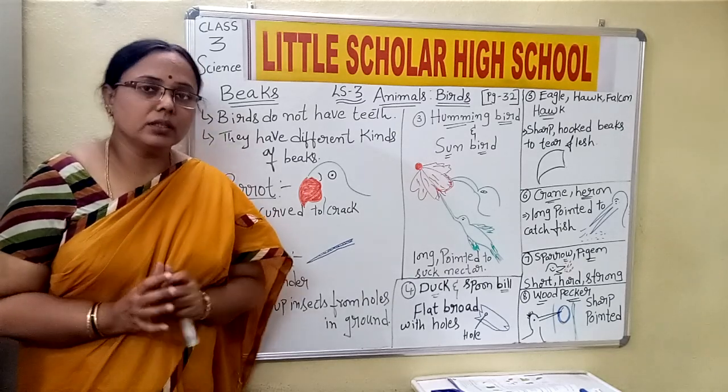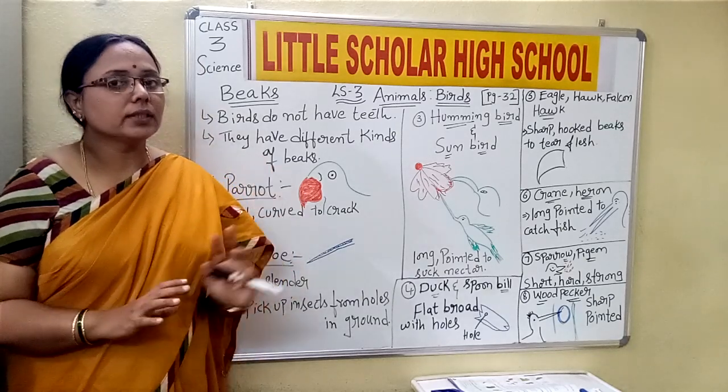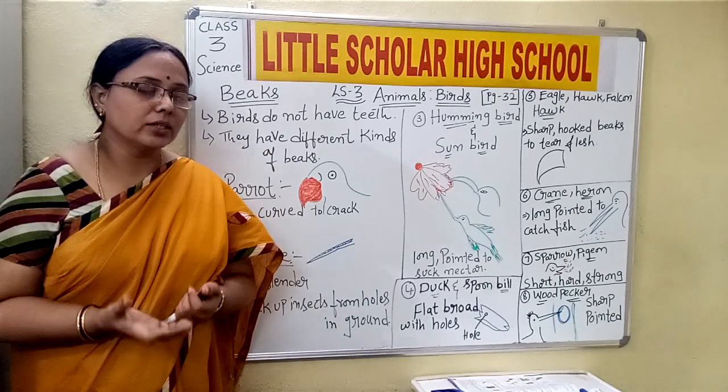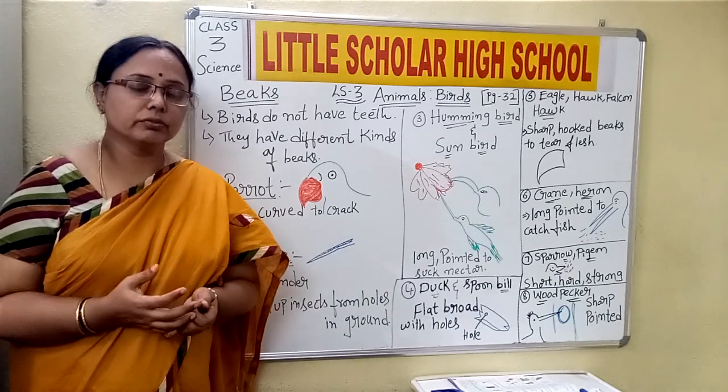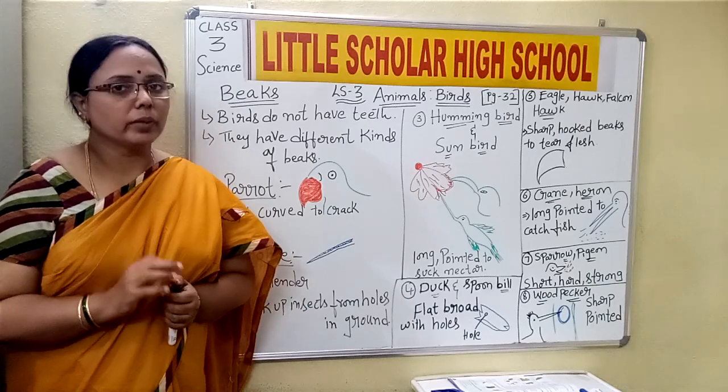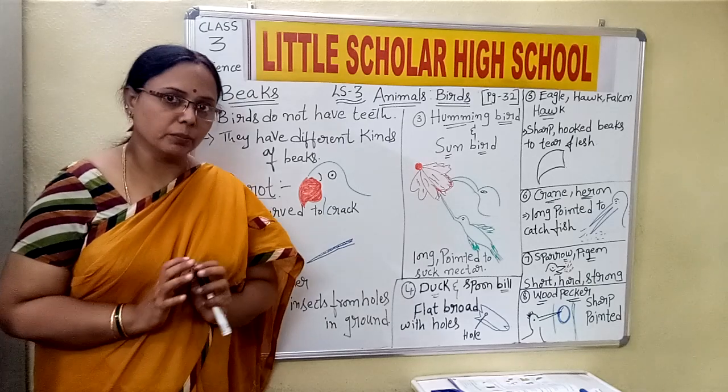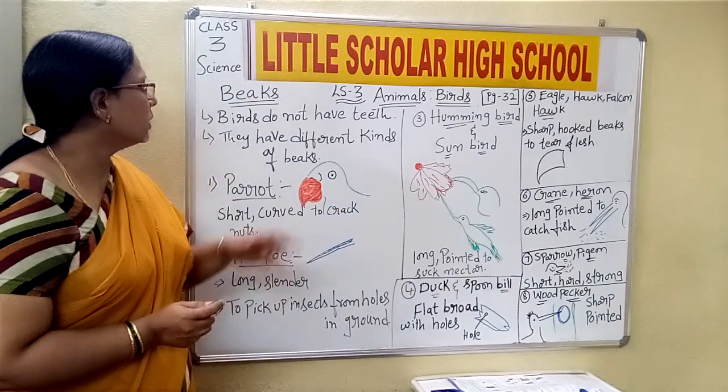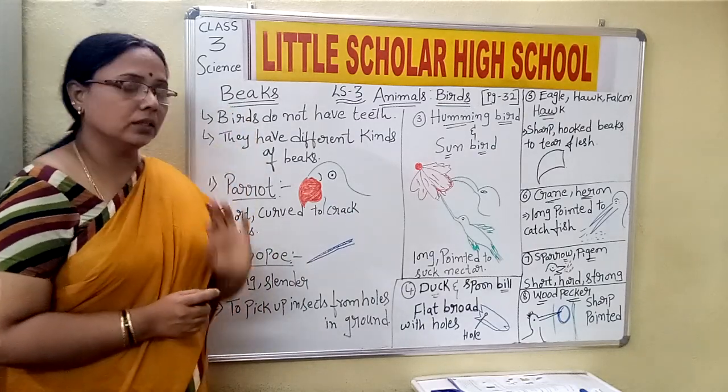The only purpose of all this arrangement of feathers is to make the bird fly and give it a shape. Okay, now in today's class we shall talk about the beaks.